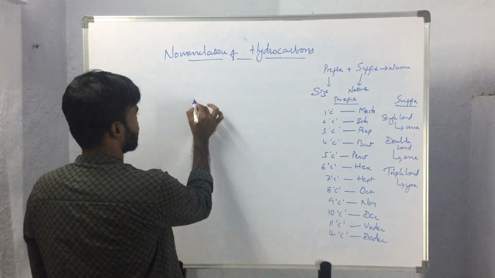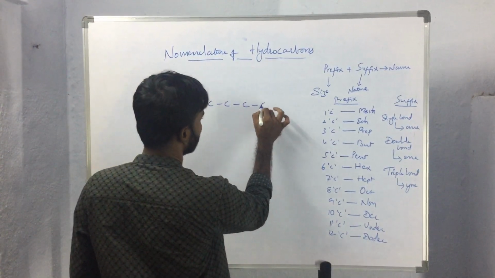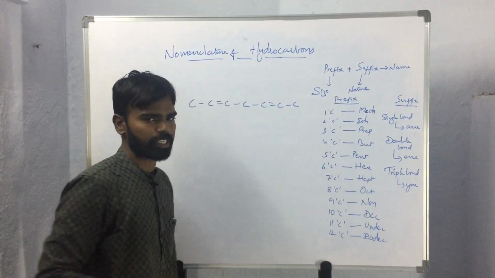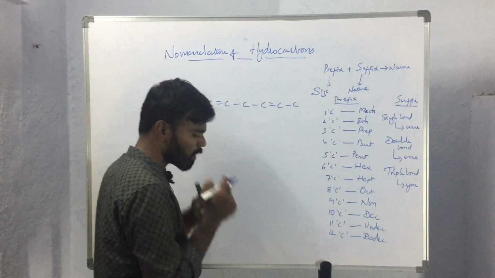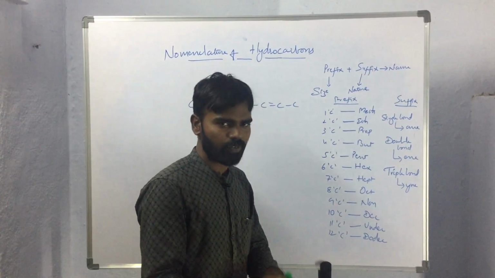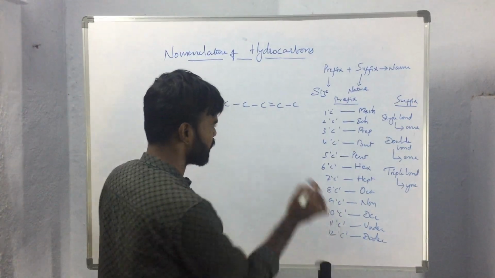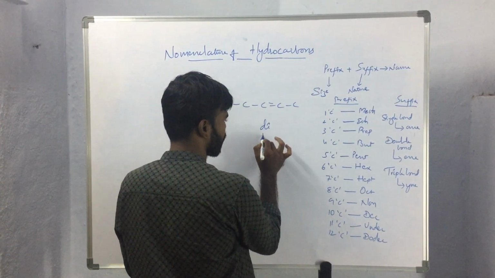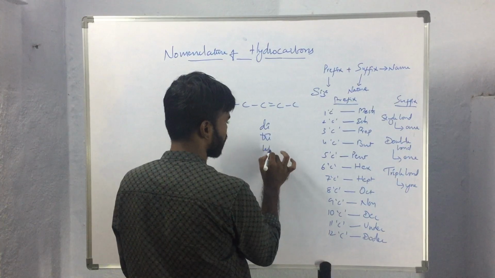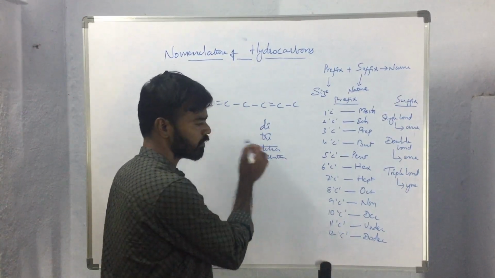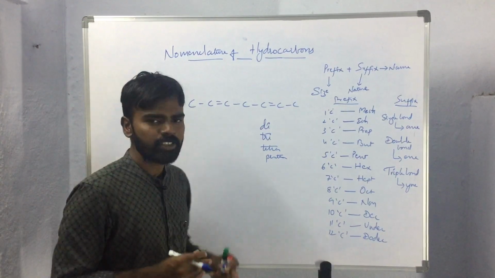One more case. What if more than one unsaturation is present? To represent the number of unsaturations, again we will be using Greek numericals as prefixes like di, tri, tetra, penta, etc. These prefixes will be used.